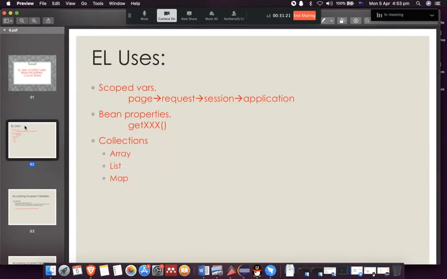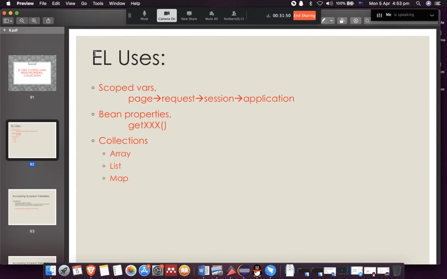What is a scope? What is a scoped variable? Scoped variables are basically variables that have different accessibility, right? So we talked about page, request, session, and application scope before. And scoped variables are actually the same concept.